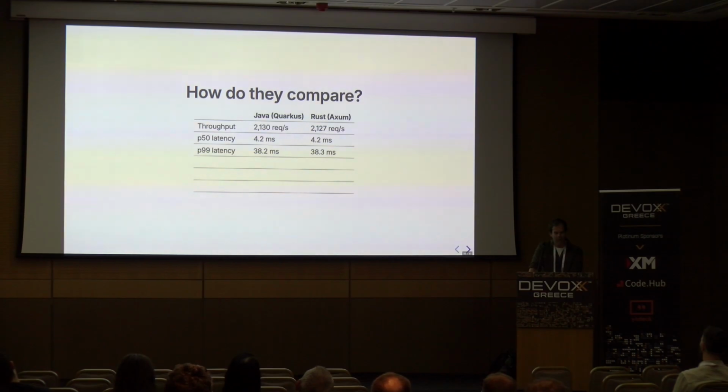I think part of the reason for this is that the laptop has 64 gig of RAM and there's really not much GC pressure there. I would expect there to be a bit more tail latency there if we jammed it down into a smaller container. But you can see that out of the box, Java is very competitive. When we look at memory, it's a bit of a different story. We end up using dramatically more RAM for Java than we do for Rust. I think this is unsurprising. This is the cost of having a runtime.